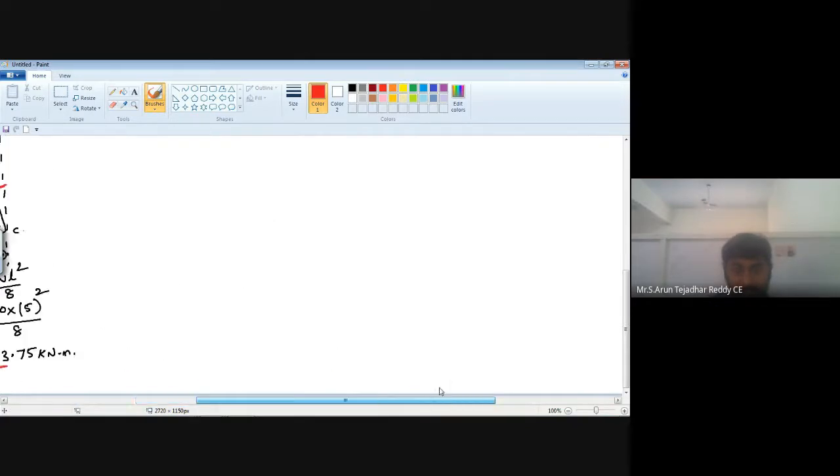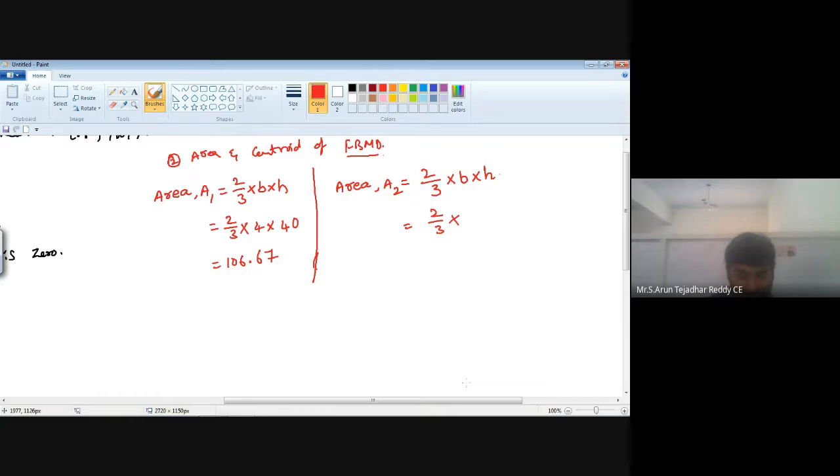So 2 by 3 into 5 into 93.75 is equal to 312.5. So this is the area.